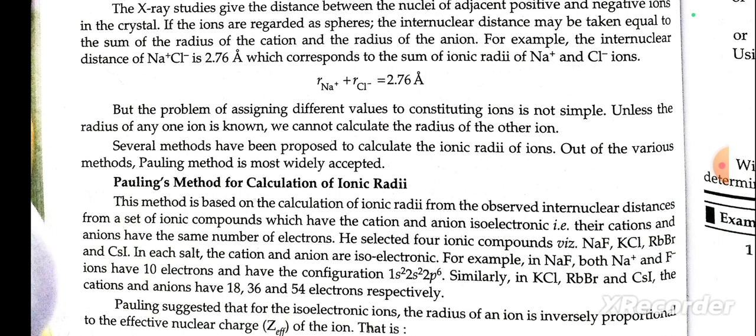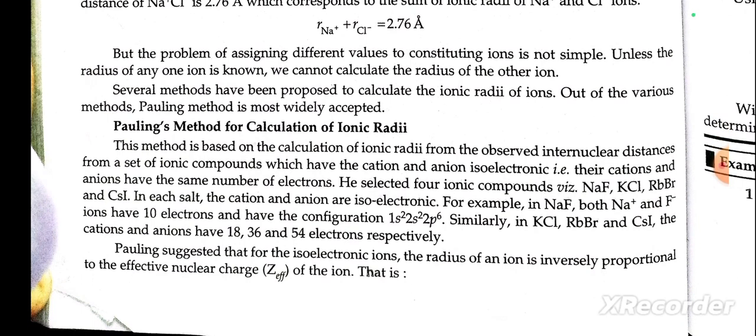Several methods have been proposed to calculate the ionic radius of an ion. Out of these methods, Pauling's method is usually accepted. Pauling's method to calculate the ionic radius: this method is based on calculation of ionic radius from the observed internuclear distance from a set of ionic compounds in which the cation and anion are isoelectronic. Their cation and anion have the same number of electrons.